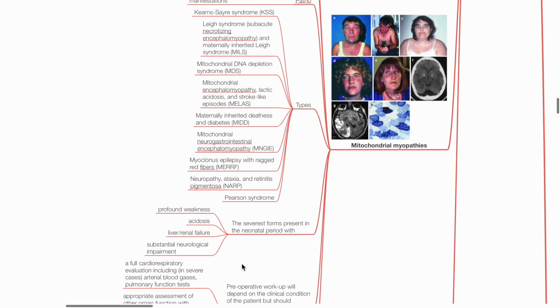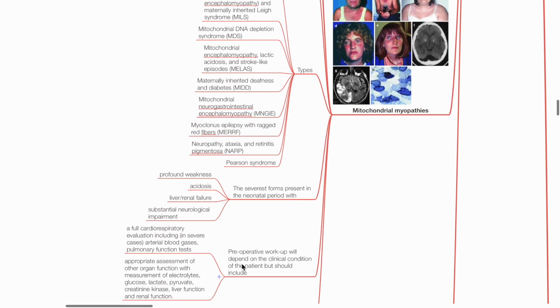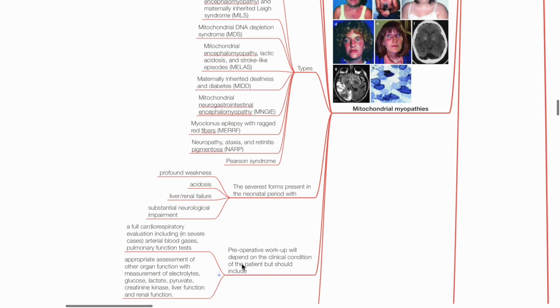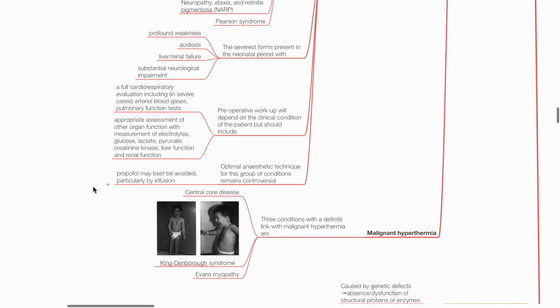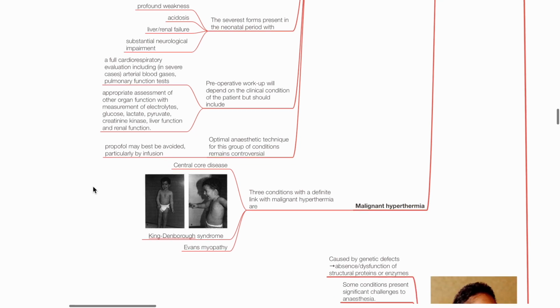The most severe forms present in the neonatal period with profound weakness, acidosis, liver and renal failure, and substantial neurological impairment. Pre-op workup will depend on the clinical condition, which should include full cardiorespiratory evaluation, including ABG and pulmonary function tests, and appropriate assessment of other organ function, with measurement of electrolytes, glucose, lactate, pyruvate, CK, liver and renal function. The optimal anesthetic technique for this group of conditions remains controversial. Propofol may be best avoided, particularly by infusion.